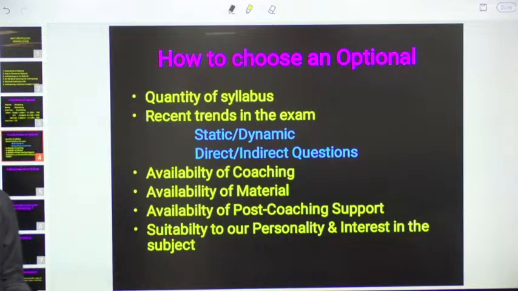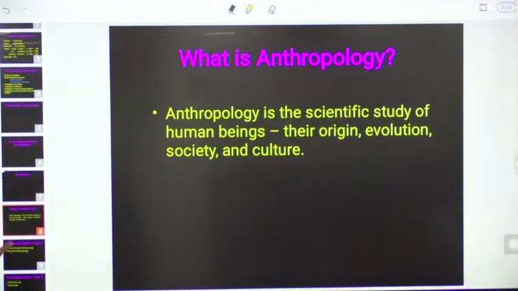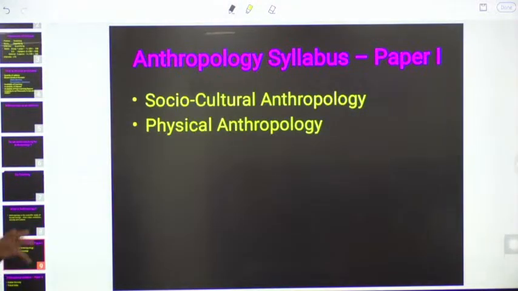In order to assess whether our personality suits this anthropology optional, we should know what is the subject content of anthropology. If you know the subject content of anthropology, then you can come to one conclusion whether that subject is interesting or not, based on your personality, based on your preferences. This way, let us discuss. Already we have discussed what is meant by anthropology. Let us discuss the anthropology syllabus.